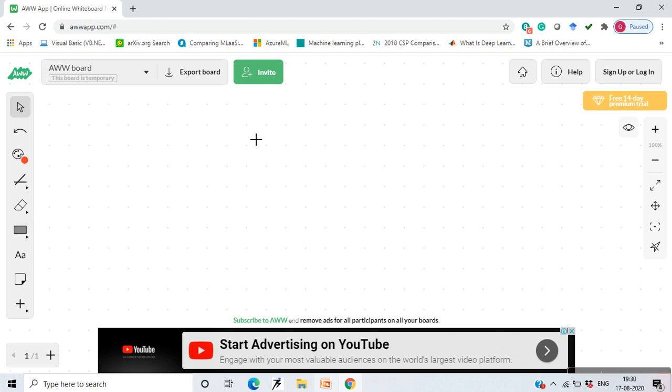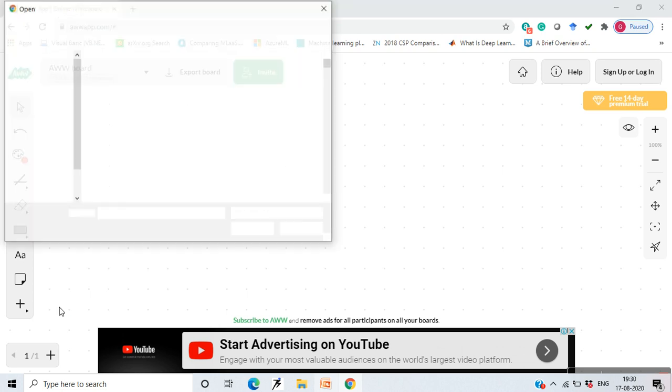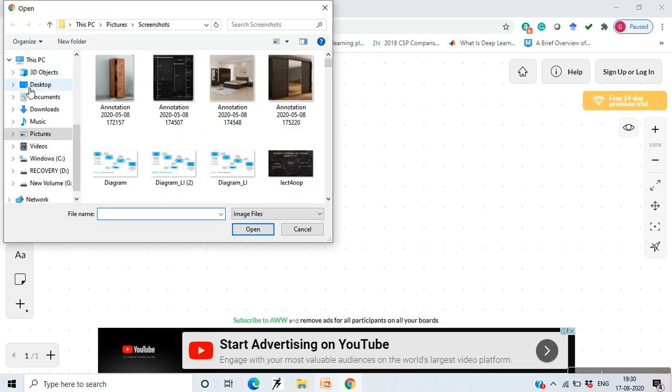Yes, of course, you can export this board, or you can upload a PDF or a PPT on this whiteboard, and you can upload an image over here, and you can then start explaining that image. You can select the image from this and start explaining it right from over here.